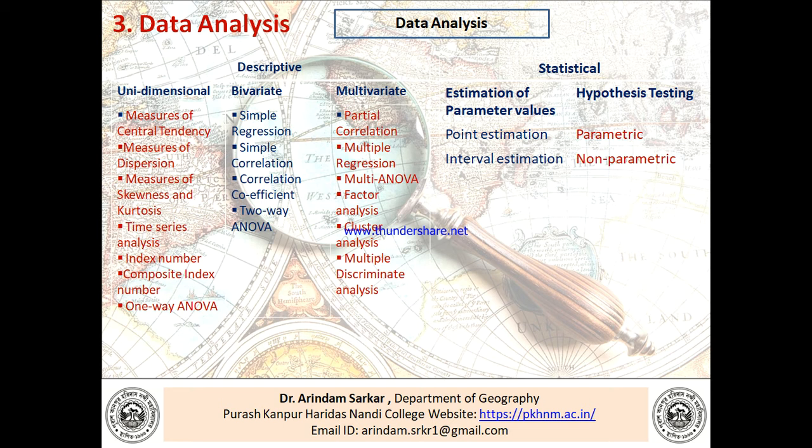The third content is data analysis. Data analysis may be of two types: one is descriptive, another one is statistical. Descriptive data analysis may be of three types: unidimensional, bivariate, and multivariate. Descriptive unidimensional data analysis techniques are associated with measures of central tendency, measures of dispersion, measures of skewness and kurtosis,